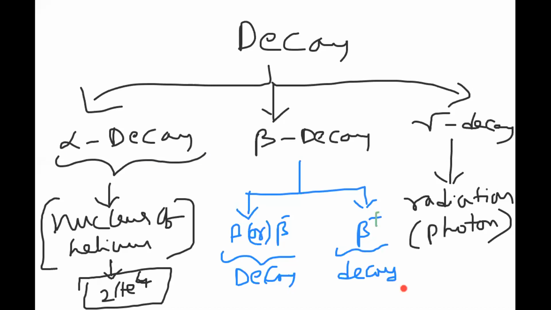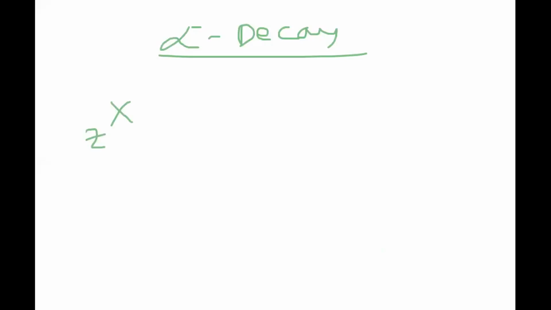Now, let us observe alpha decay. Our target is alpha decay. Alpha is a nucleus of helium. Whenever a parent nucleus emits an alpha particle, this is R, along with that some energy also comes out.